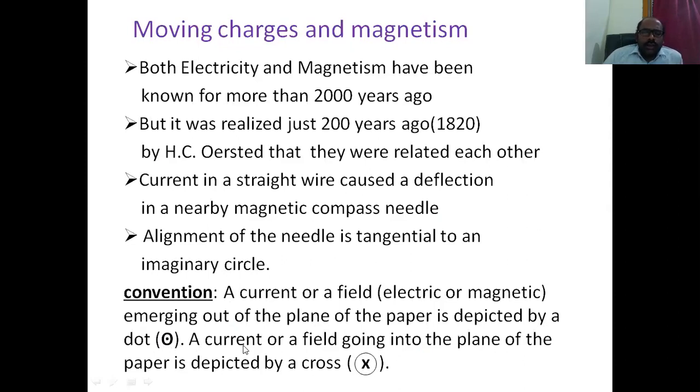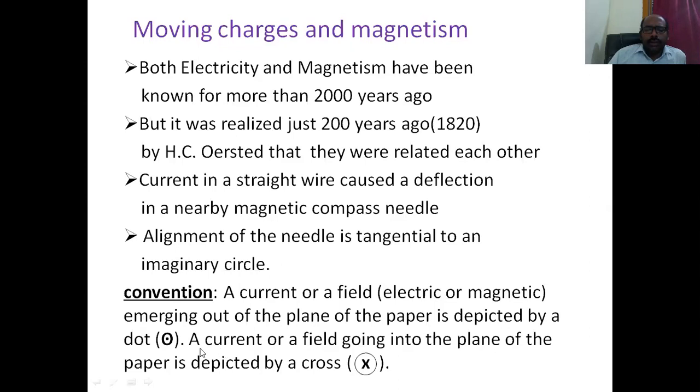Out of the plane of the paper means the current or field is coming towards us. If we are seeing this screen, that which is coming towards us is out of the plane of the paper, and such currents or fields are depicted with the encircled dot.